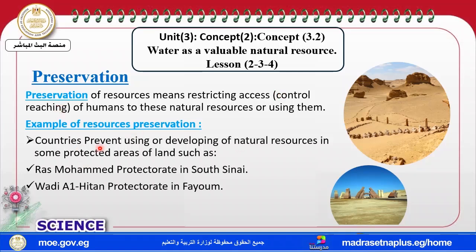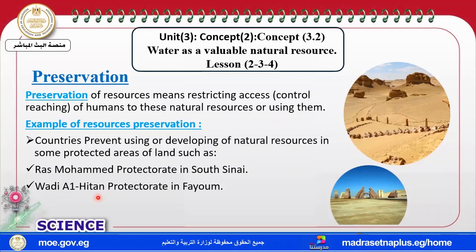Another one, examples of preservation. Like what? Countries prevent using the natural resource, like in Ras Muhammad Protectorate, which is found in South Sinai. There you can find a group of colorful fish and also coral reef found in this protectorate, and no fishing here. There is control of reaching it.